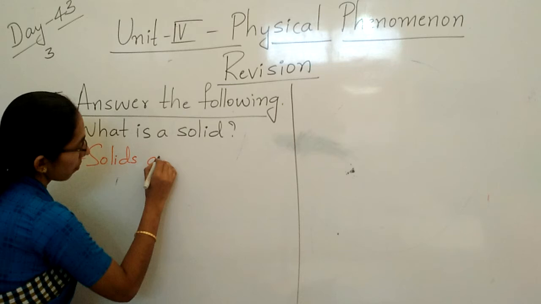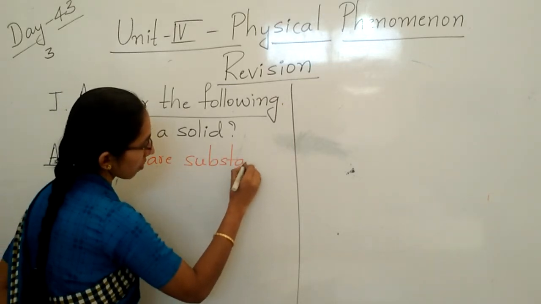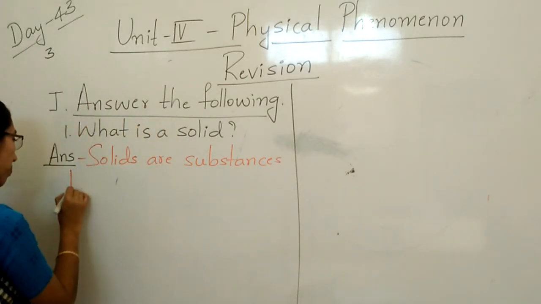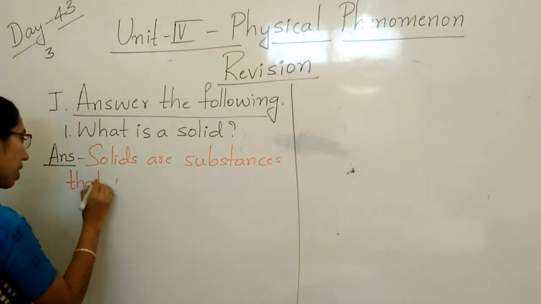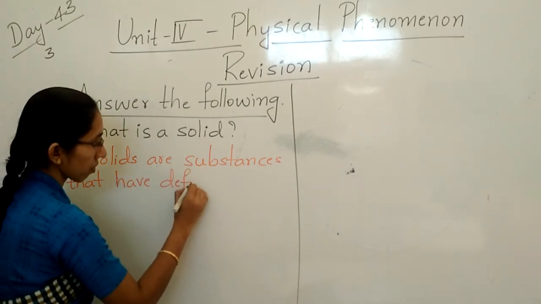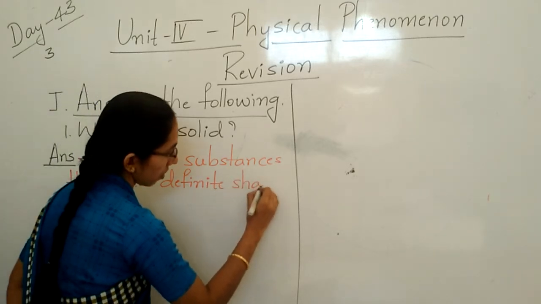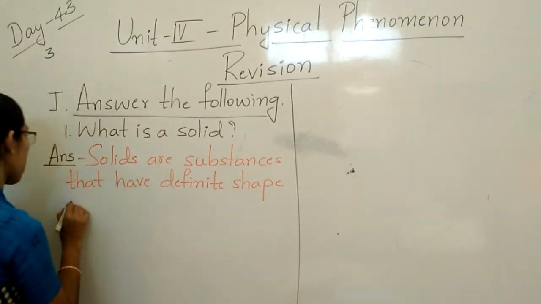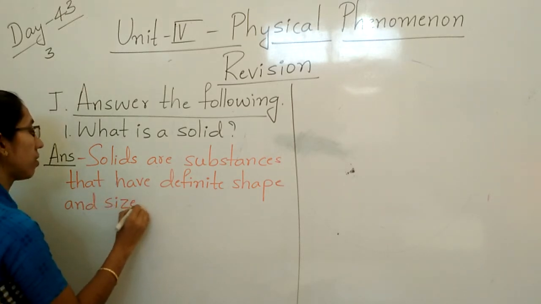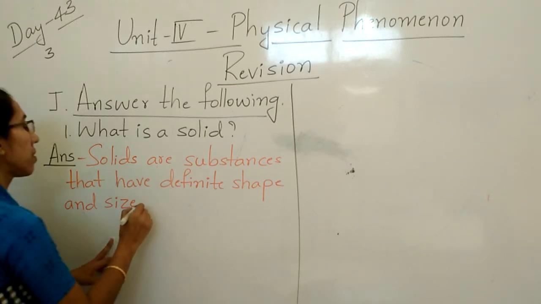Solids are substances that have definite shape and size.